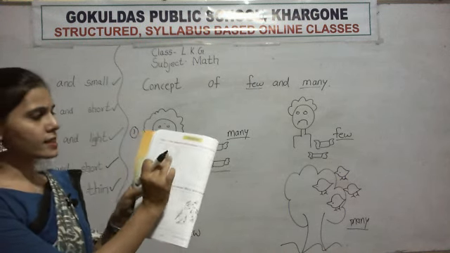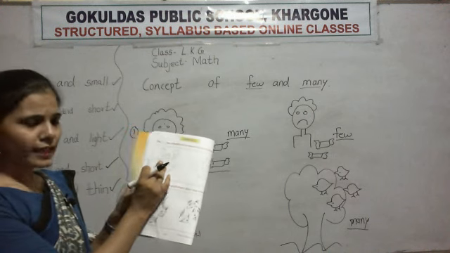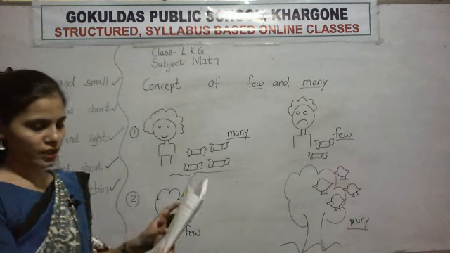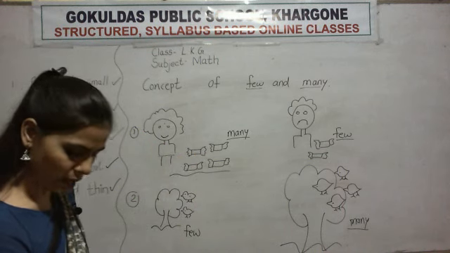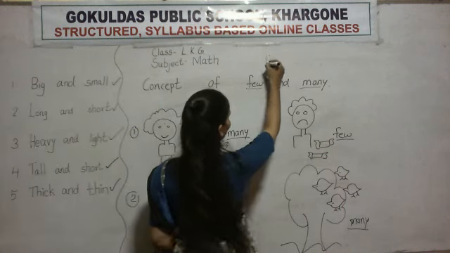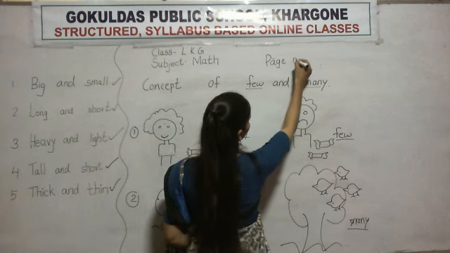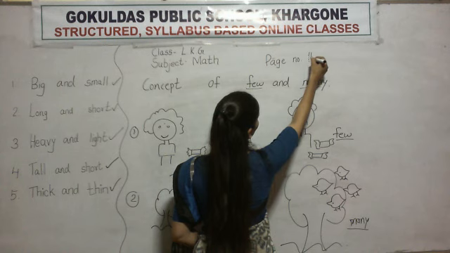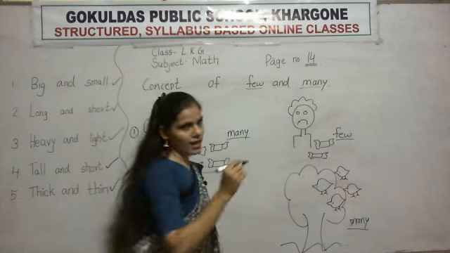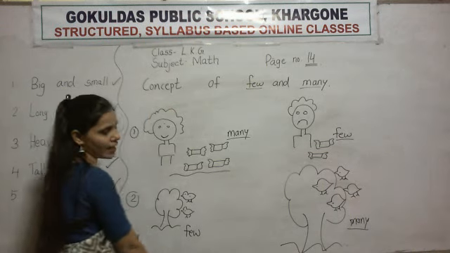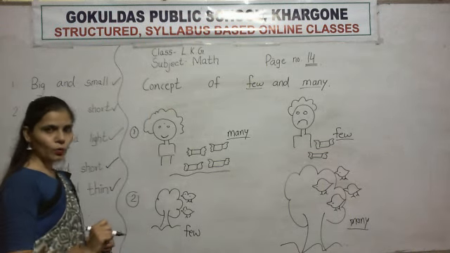The first question shows few things and the second question shows many things. So this is your homework, page number 14 in your book. This exercise is done in your book, and that exercise in your notebook.